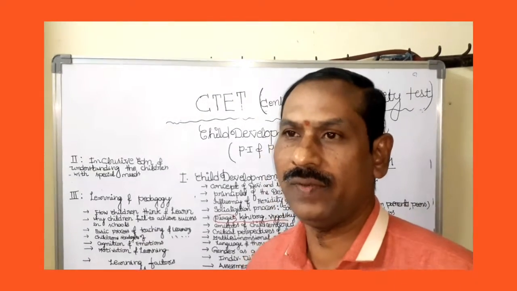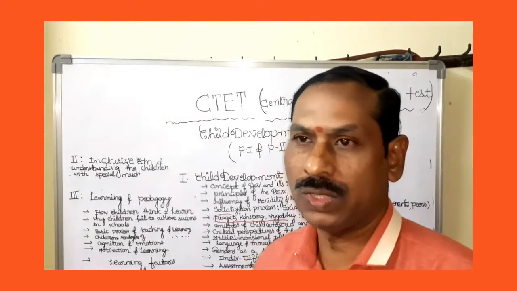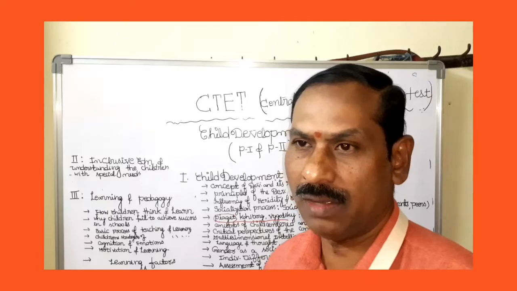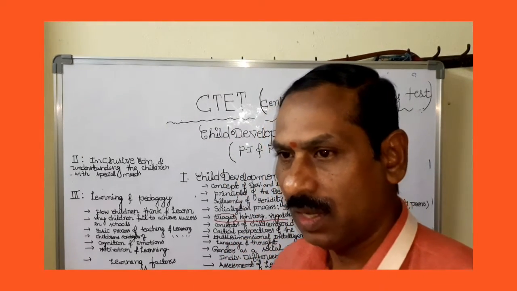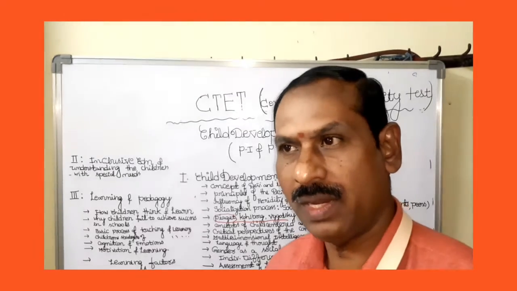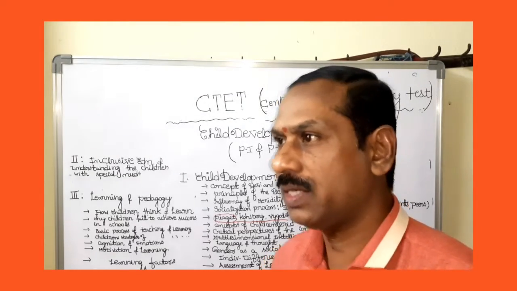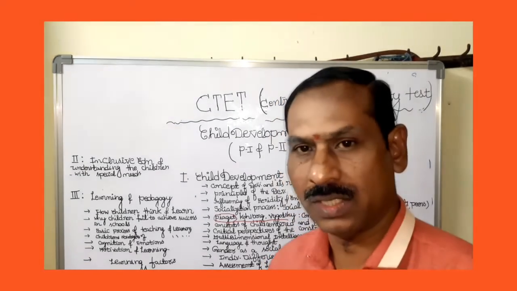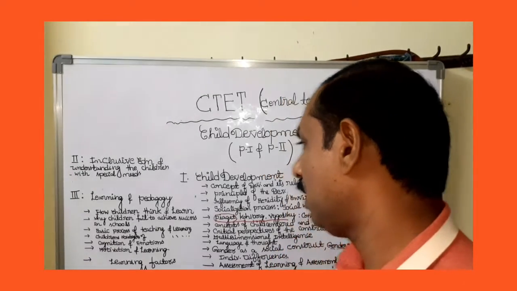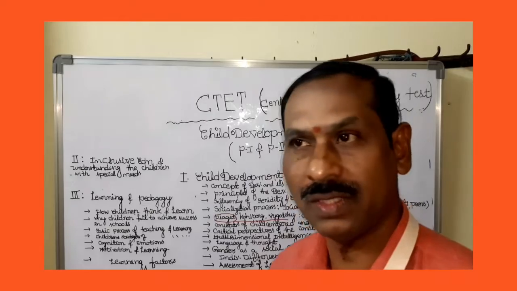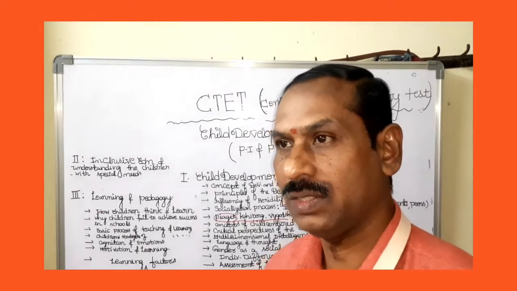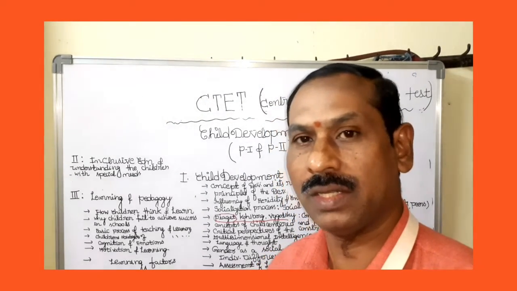If we go through the school results, in some schools many of the children fail in mathematics or science subjects. So why do they fail in that particular subject? Why are they not achieving success in those subjects?